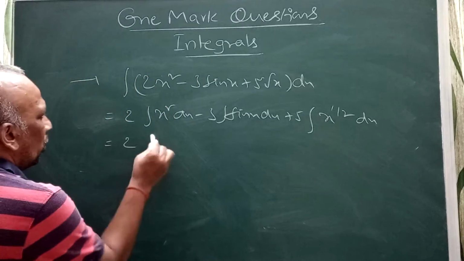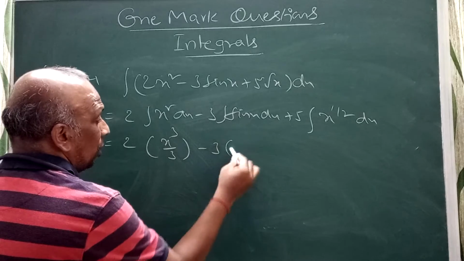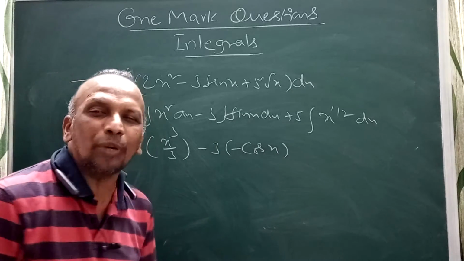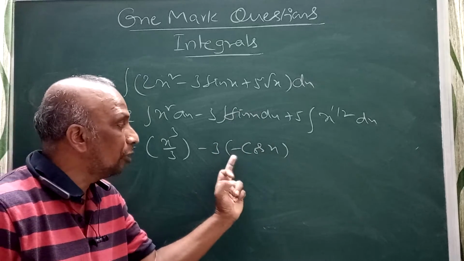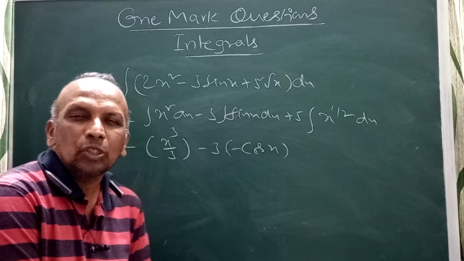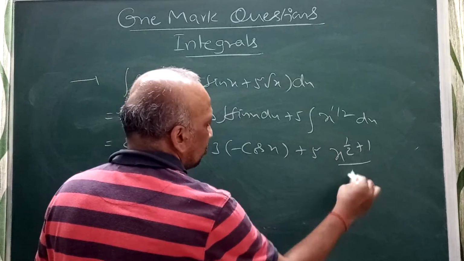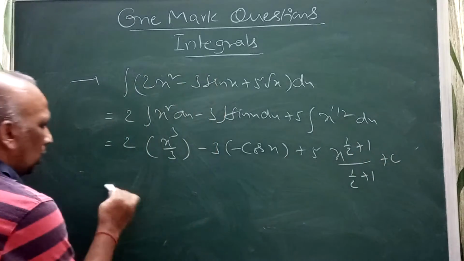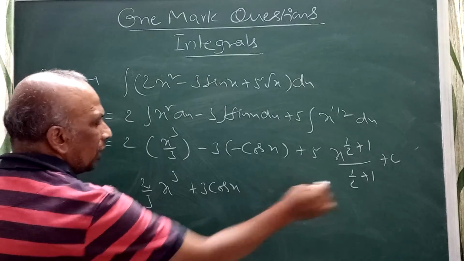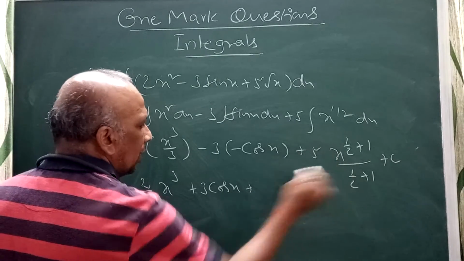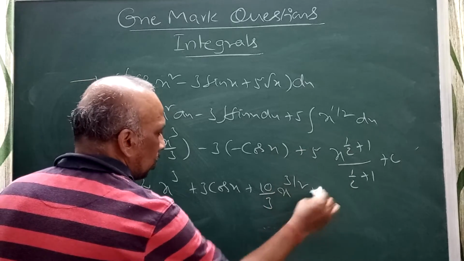I can write 2 into x cube by 3, minus 3 into sin x; be careful, integral of sin x is minus cos x. You should not make a mistake here. Some people may write cos x here, but check: the derivative of minus cos x is sin x. Plus 5 into x power 1 by 2 plus 1, divided by 1 by 2 plus 1, plus c. You will get 2 by 3 x cube plus 3 cos x, plus 5 into 2 by 3, that is 10 by 3, x power 3 by 2 plus c.